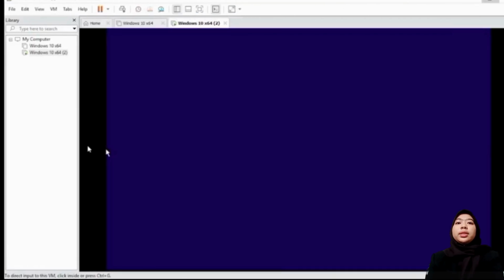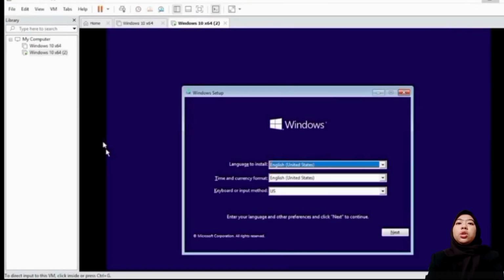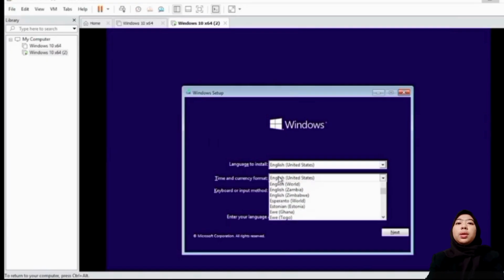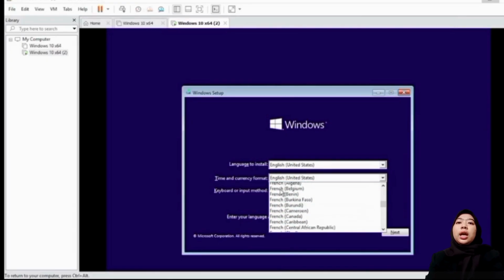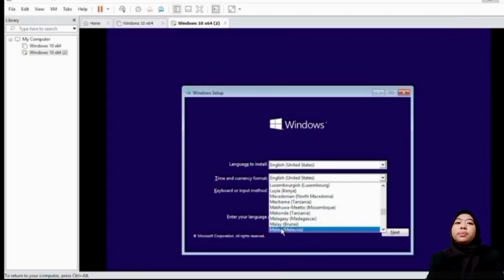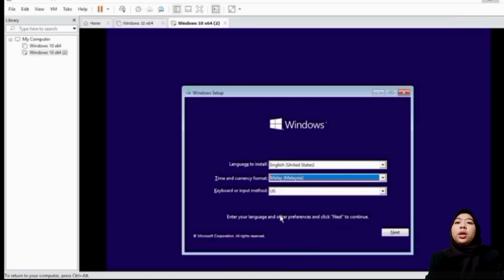For step 1, set time zone to Malaysia. For the language to install, you must select English. Time and currency format, you must select Malaysia. Keyboard or input method is US. Now you must click the Install button.